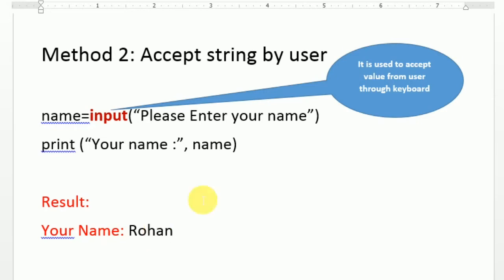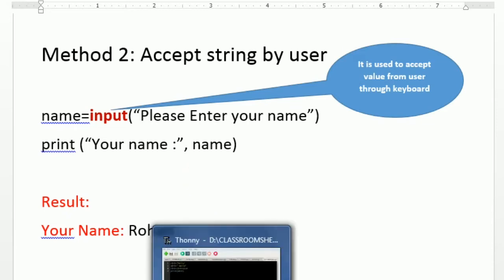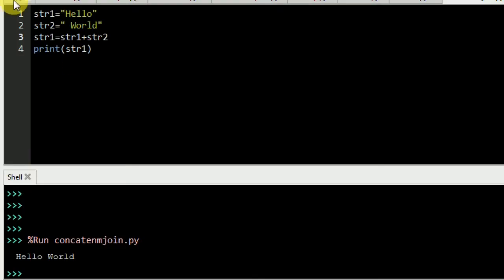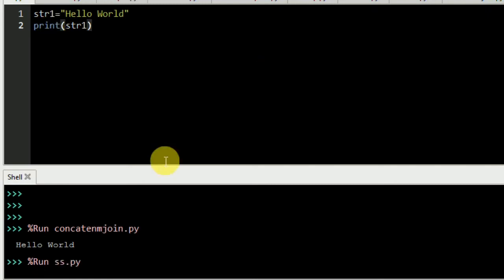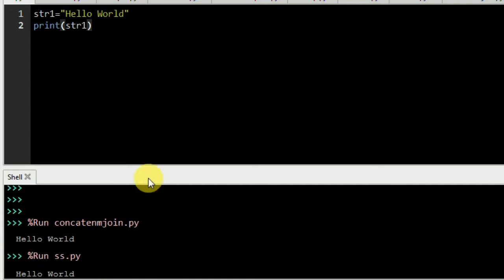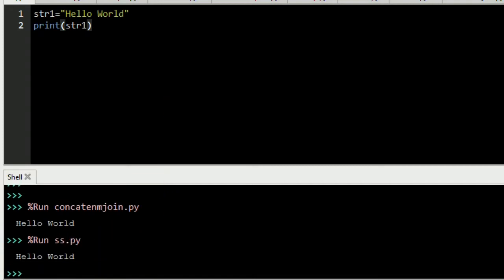I'm now going to show you practically how it's going to be done. So I'm going to open an IDE for Python. I'm working in a Python IDE, that is Thonny. Now I'm using the same example. I use str1 hello world as a default value and print. When I compile and execute it, it will display the same result, hello world. It shows the result at the bottom. If you see, the result is displayed. So this is the simple way of display.